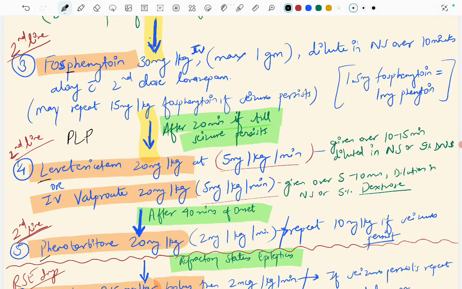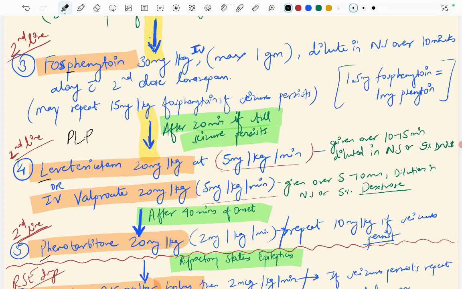And if we are giving levetiracetam or IV valproate, we have to give at 5 mg per kg per minute. It is also given over 10 to 15 minutes, diluted in NS or 5% dextrose, and IV valproate the same, given over 5 to 10 minutes, diluted in NS or 5% dextrose. And after 40 minutes of onset, this is not from giving levetiracetam or IV valproate. It is after, I think, this fosphenytoin to levetiracetam is also after 20 minutes. It's from the onset itself. Sorry for that.